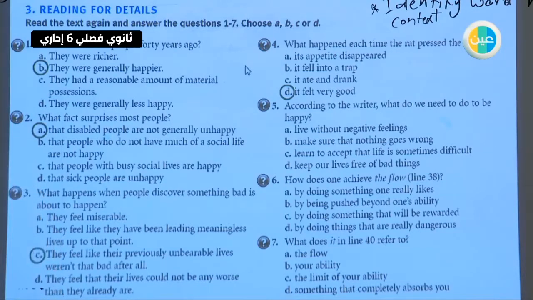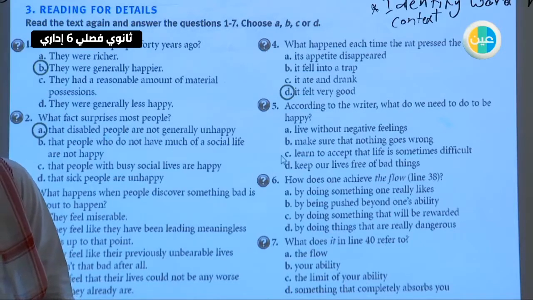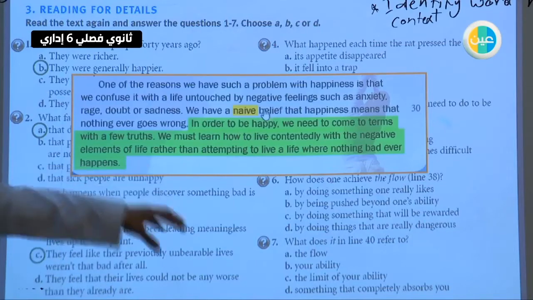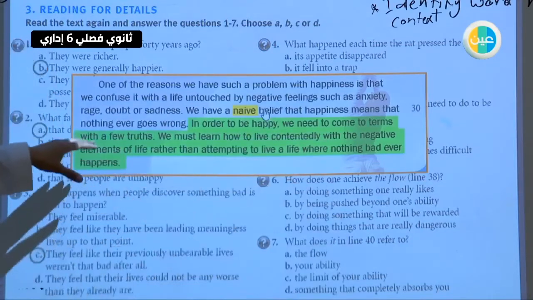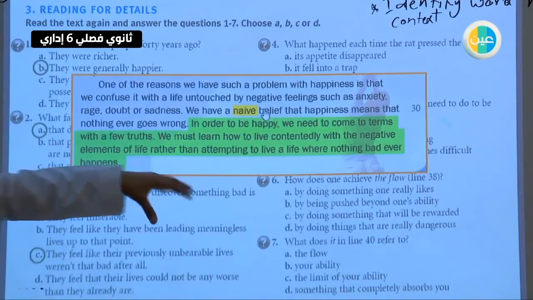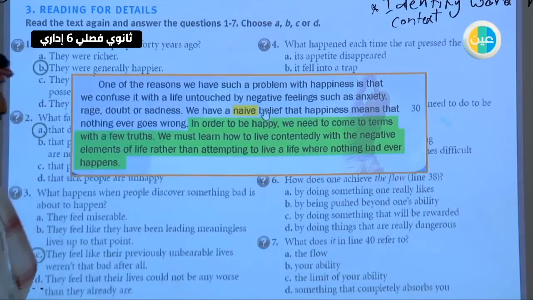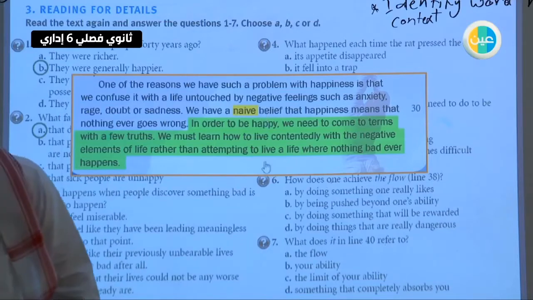So I think the answer here would be C, because in order to be happy, we need to come to terms with a few truths. We must learn how to live with the negative elements of life rather than attempting, etc.